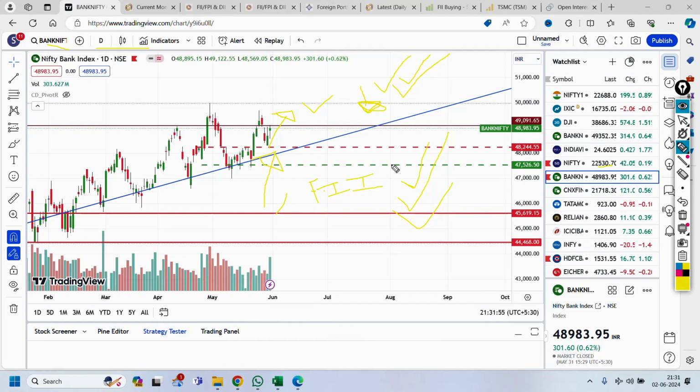Don't make any investment plans, and don't gamble. It is just wait and watch.